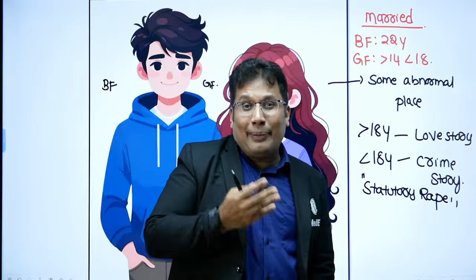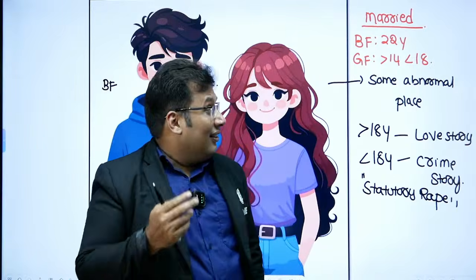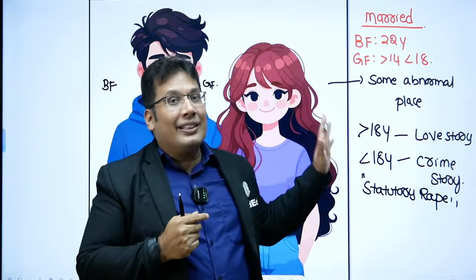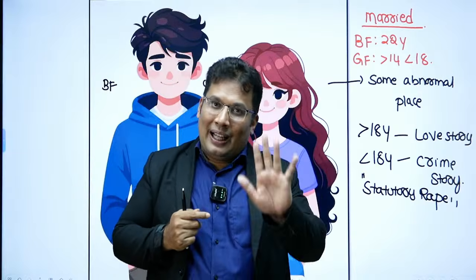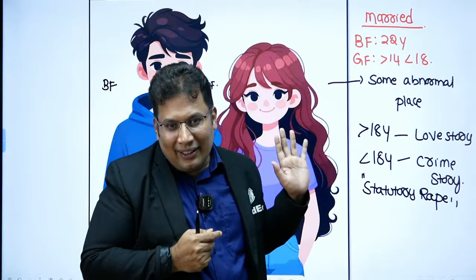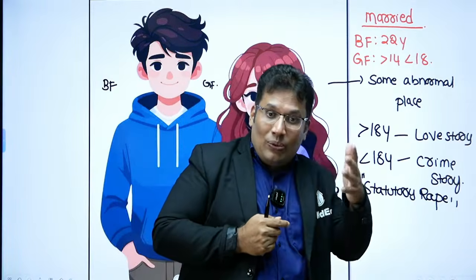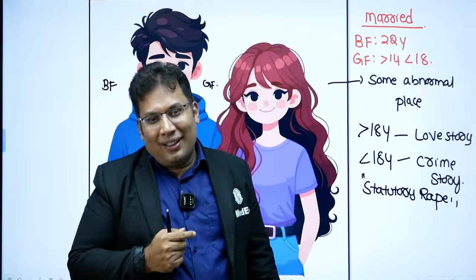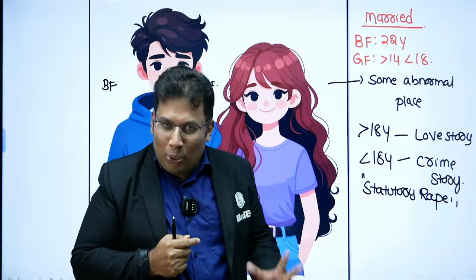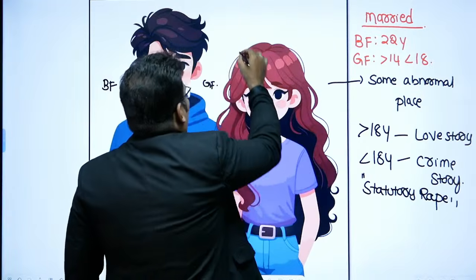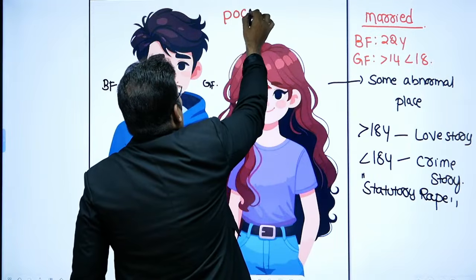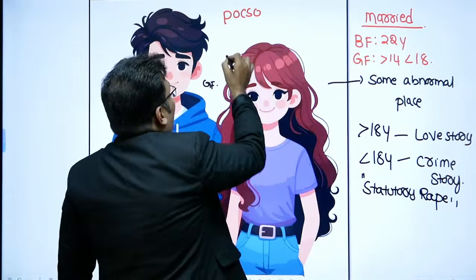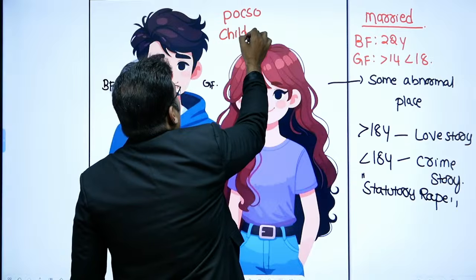As you know, legal age in males is 21 years. Legal age in girls is 18 years. So the marriage is invalid. Marital rape, so the boy can be arrested. Yes, it will attract POCSO Act. It will also attract Child Marriage Act.